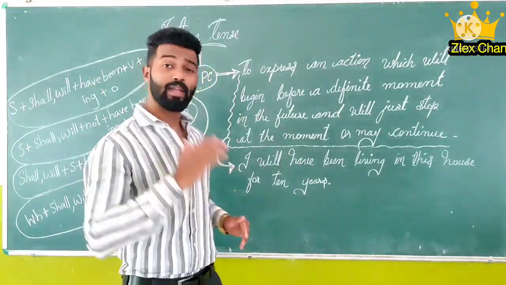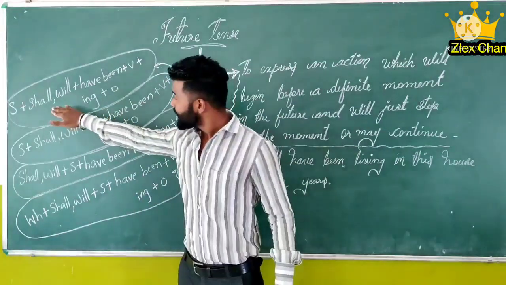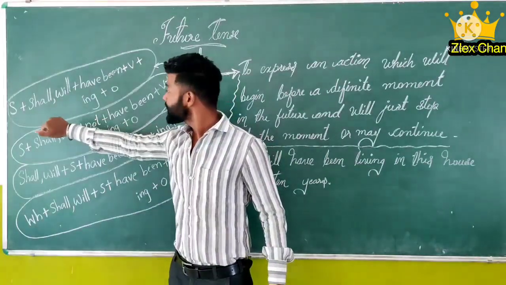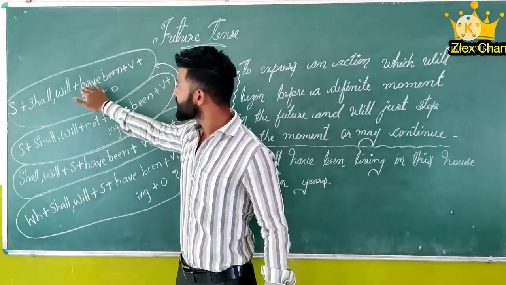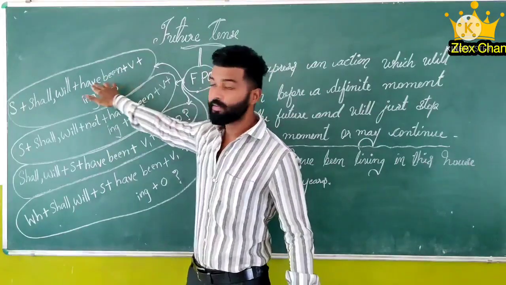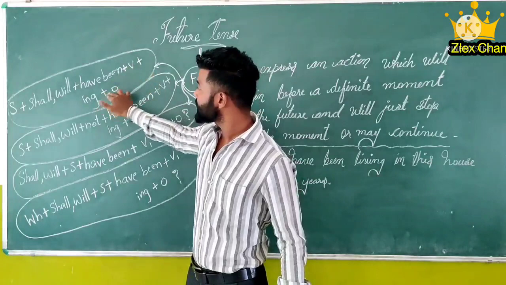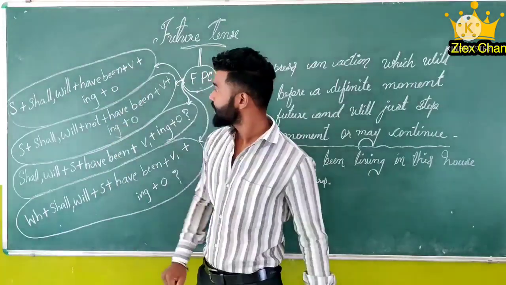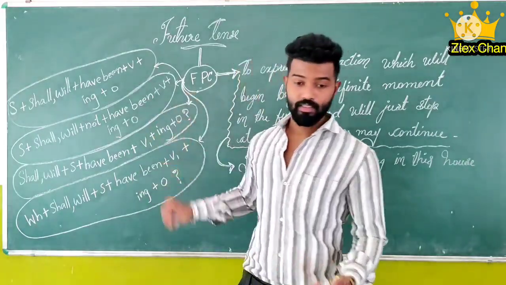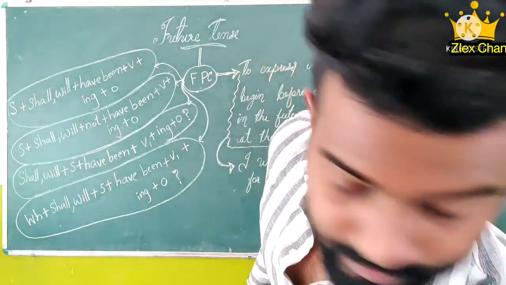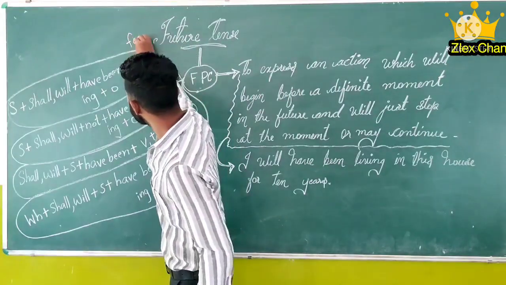Okay. Now let's study the structure. In affirmative, that means positive: subject plus shall or will plus have been, here we are adding have been, then verb plus ing, object. And along with that, we can add "for".